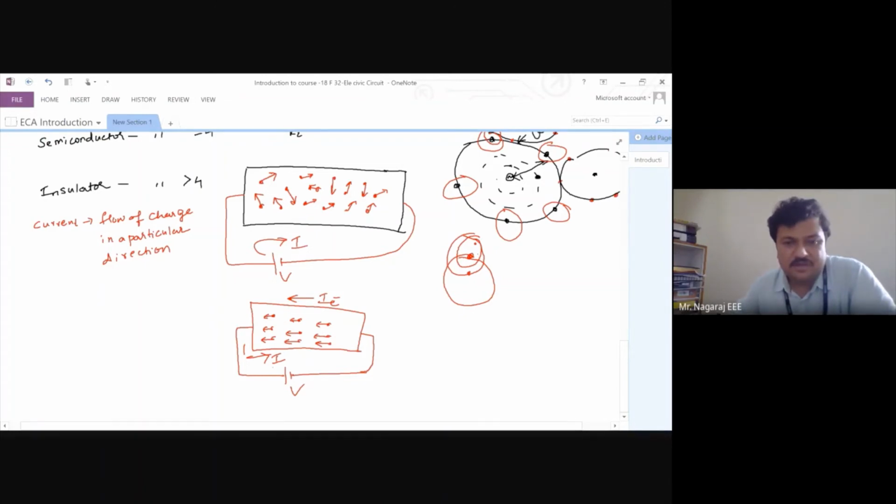conventional current is the assumed direction of current before electron theory was proposed. It was known that because of flow of charges, there is flow of current. In the chemical electrolytic tank, it was observed when the two electrodes were immersed in the electrolytic tank, that the two electrodes start getting charged, and there was a flow of charges also observed. Then it was believed that the charges always flow from